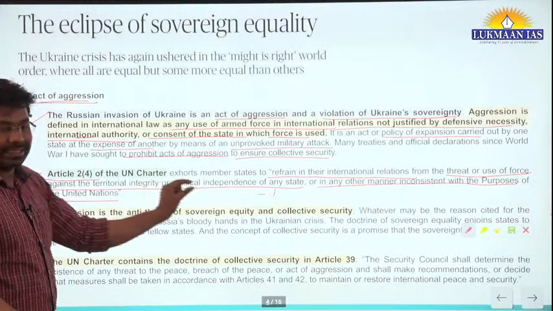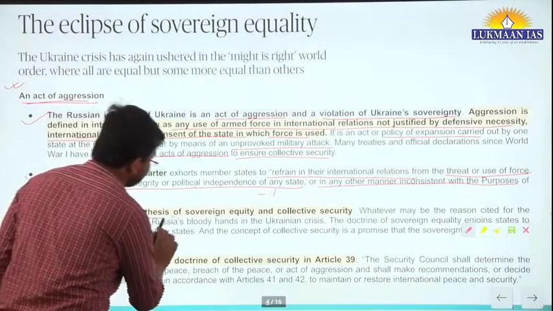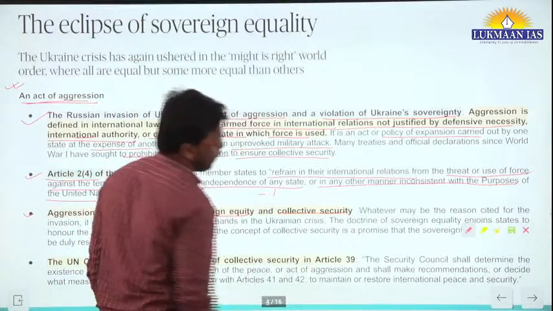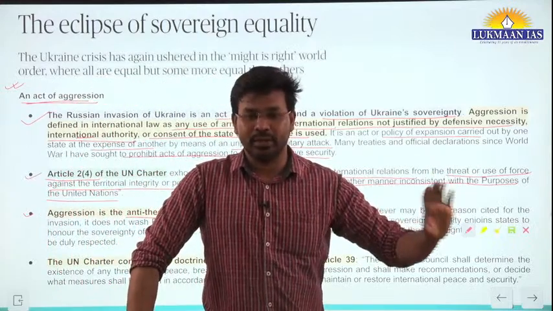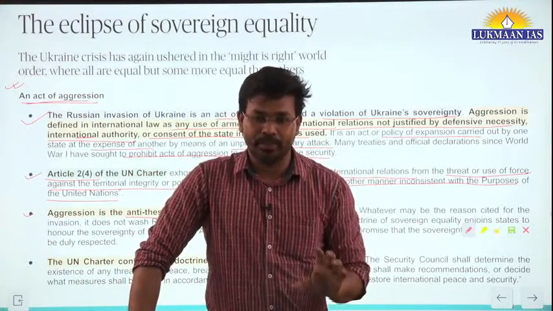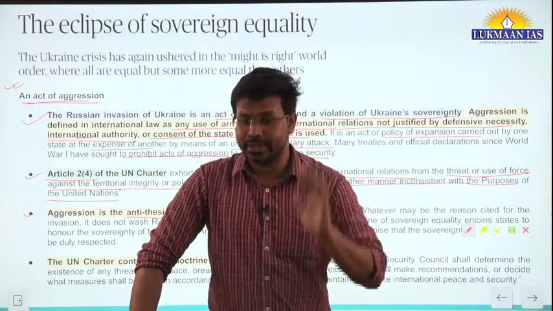Now, let us understand the nature of aggression. Aggression is the antithesis of sovereign equality and collective security. Sovereign equality says all states are equal in the eyes of international law, and if all states are equal, they have the right to collective security.